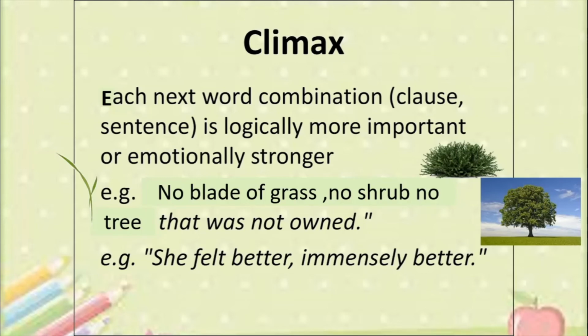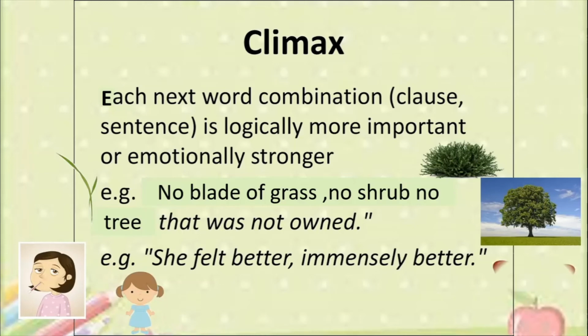Next, she felt better, immensely better. So there was someone who was sick. Then she felt a little better. And then she felt immensely better. Means she felt very good. So you can see here how the state or the quality of a person's health went on improving. She was sick and then she felt better and then she felt immensely better. So this was climax for you children.